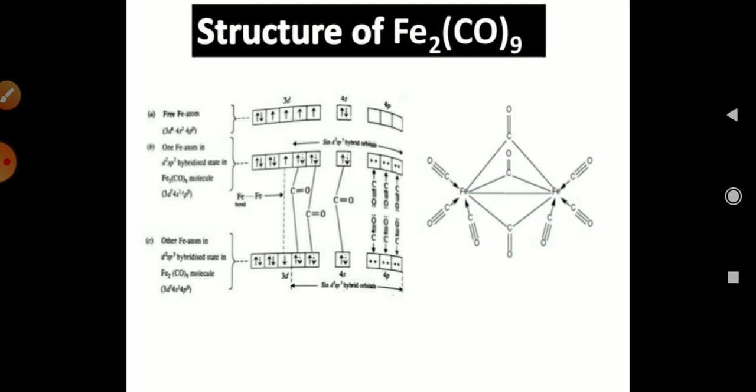And here you can see that there are 3 bridge bonds of CO and 3 terminal bonds of CO on each, and 1 Fe-Fe metal bond present. So the hybridization will be d2sp3. Okay.